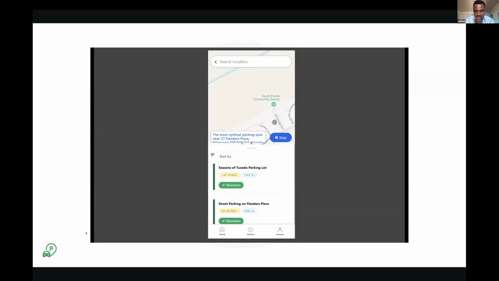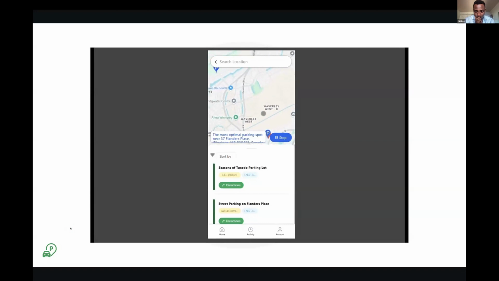The most optimal parking spot near 37 Flanders Place, Winnipeg, MB R3Y1S3 Canada, based on the provided coordinates, is the parking lot at Seasons of Tuxedo. It is a safe and convenient option for parking.